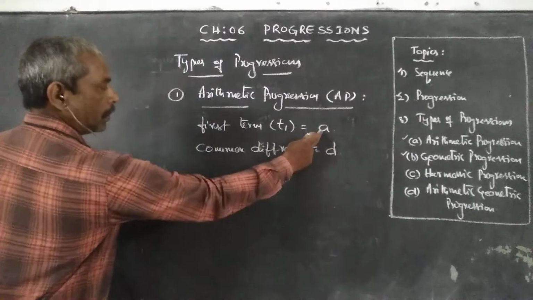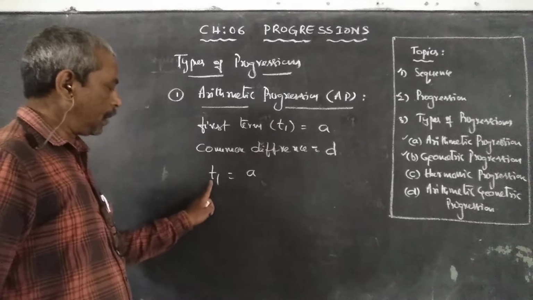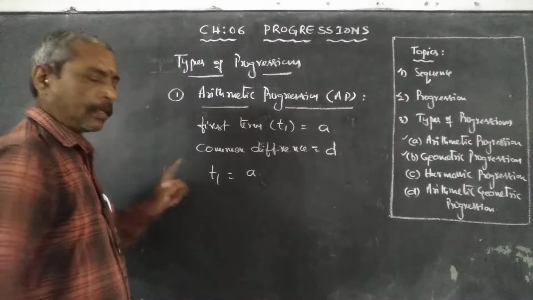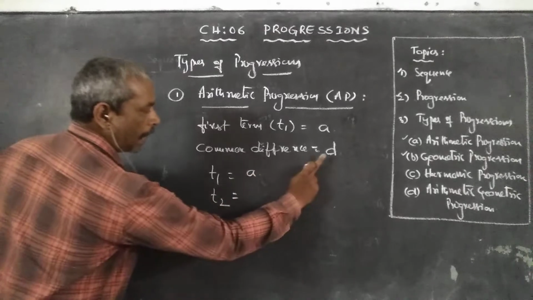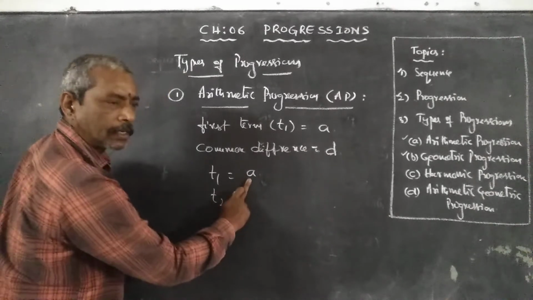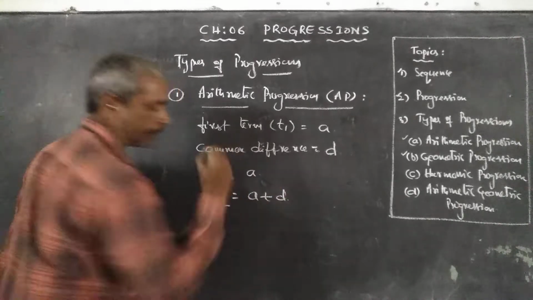T1 means the first term. The second term, denoted by T2, is obtained by adding D to its preceding term, the first term: A plus D.